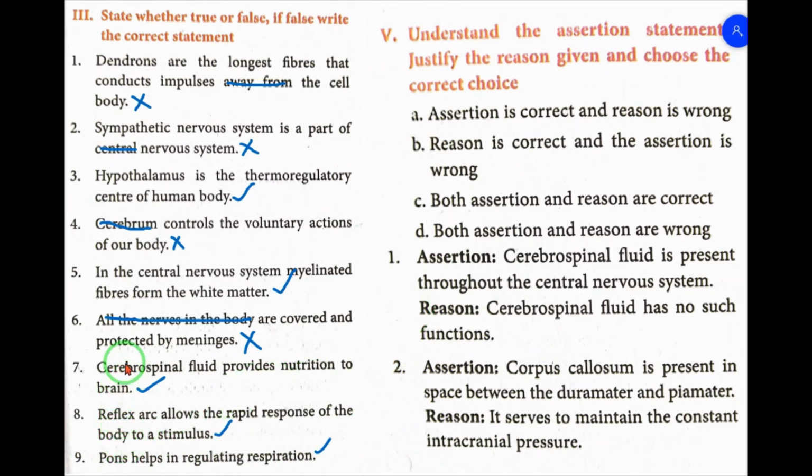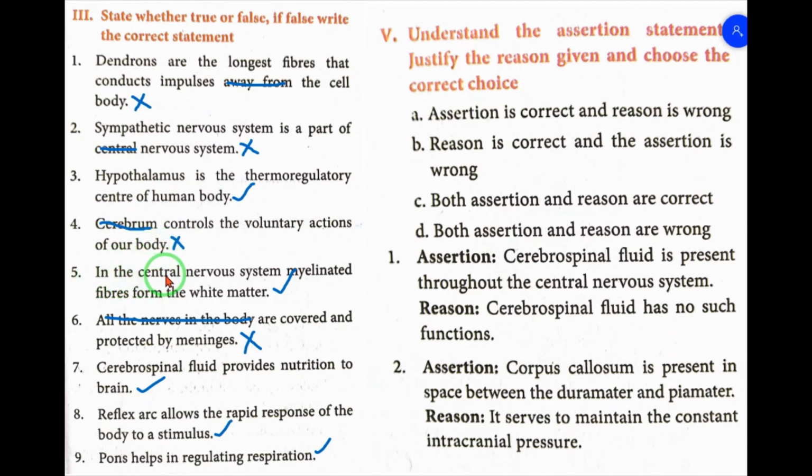Once again I repeat. Number 1. Dendrons are the longest fibers that conduct impulses away from the cell body. Wrong. Correct answer is towards the cell body. Number 2. Sympathetic nervous system is a part of central nervous system. False. Correct answer is autonomous nervous system. Number 3. Hypothalamus is the thermoregulatory center of human body. True. Number 4. Cerebrum controls the voluntary actions of our body. False. Correct one is cerebellum.